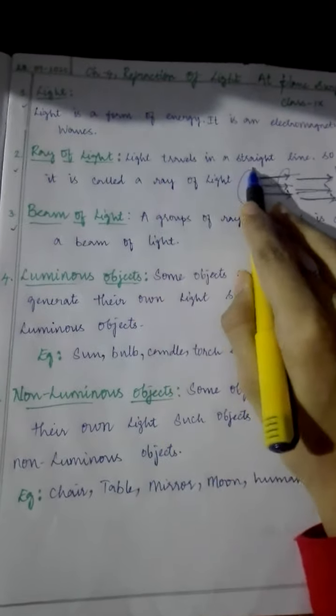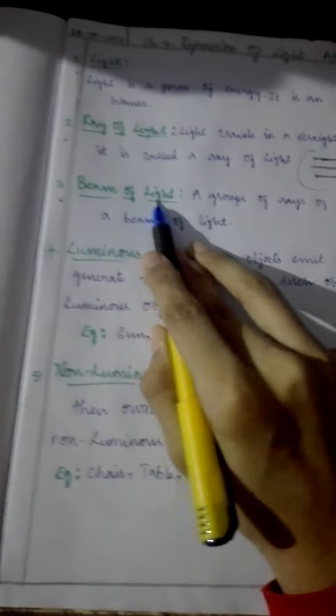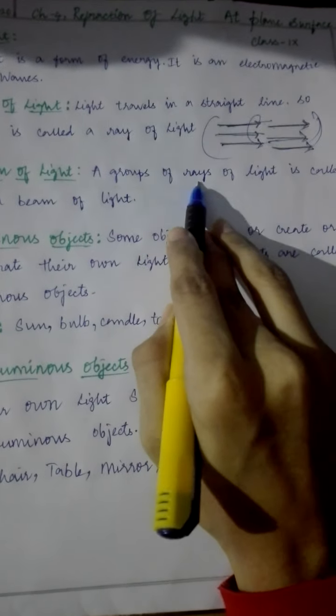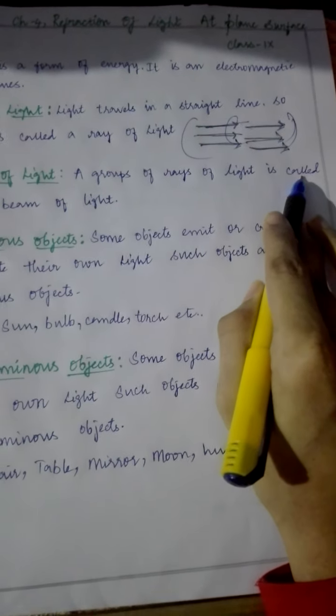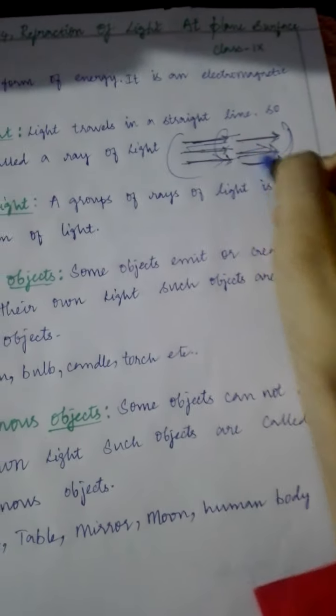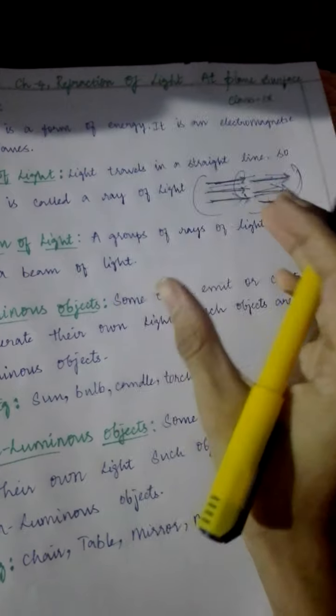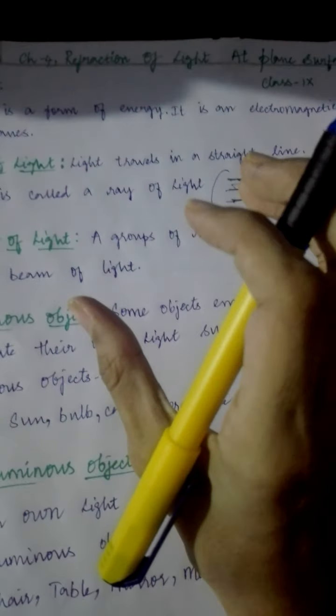Next comes what is a ray of light. Light travels in a straight line, so it is called a ray of light. Our next topic is beam of light. What is a beam of light? A group of rays of light is called a beam of light. Over here you can see these are a group of rays which are generating. These rays come in groups, and that is called a beam of rays.